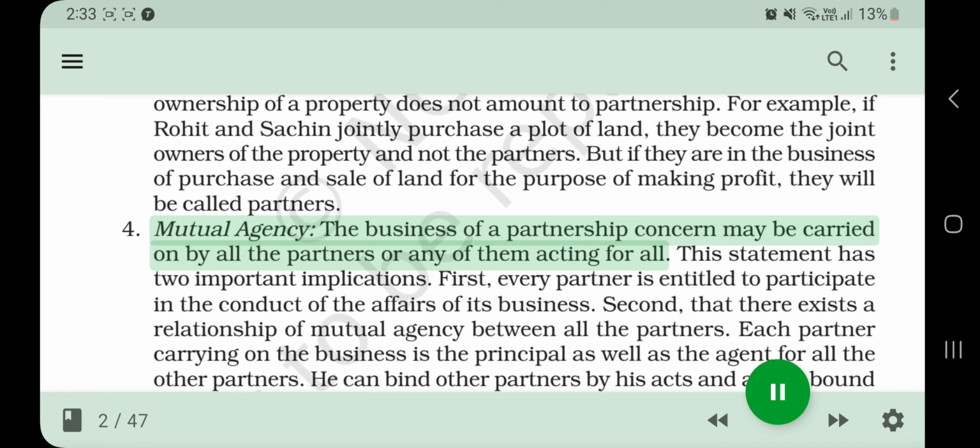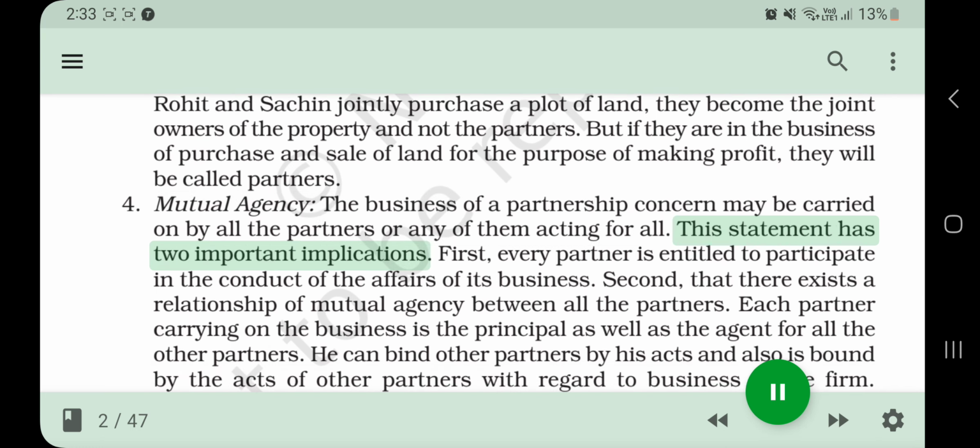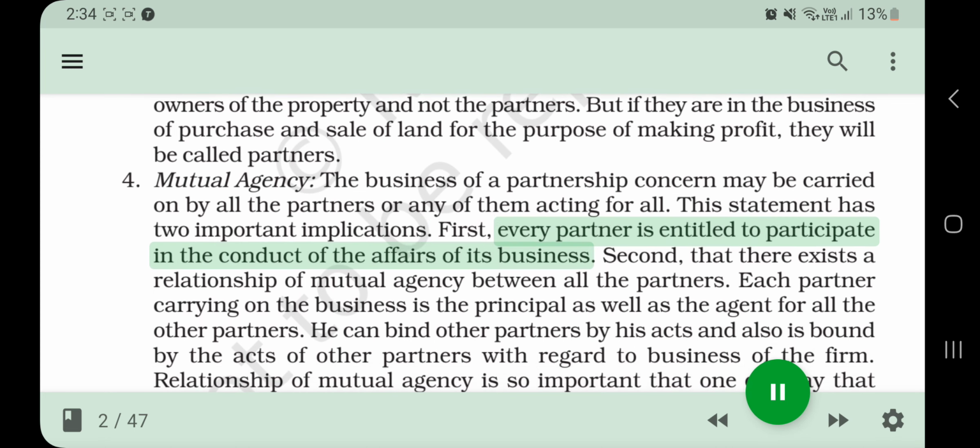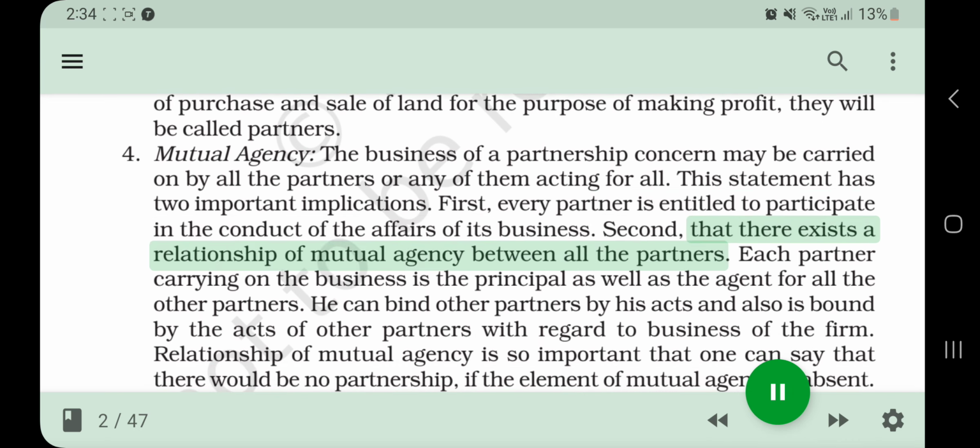4. Mutual agency. The business of a partnership concern may be carried on by all the partners or any of them acting for all. This statement has two important implications. First, every partner is entitled to participate in the conduct of the affairs of its business. Second, that there exists a relationship of mutual agency between all the partners.